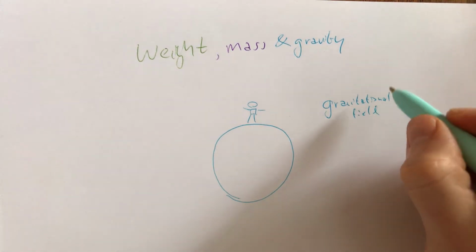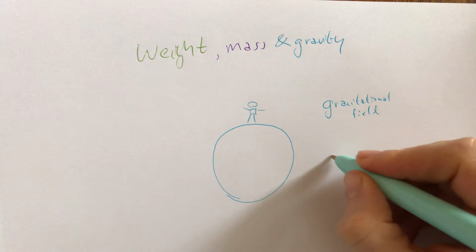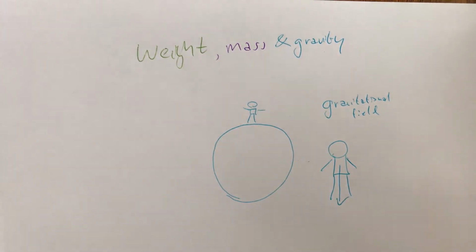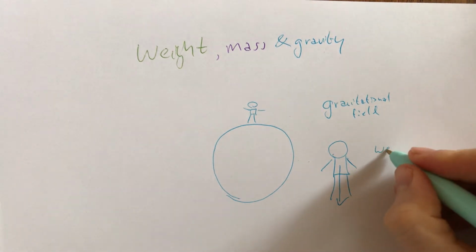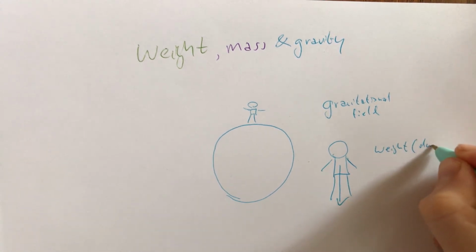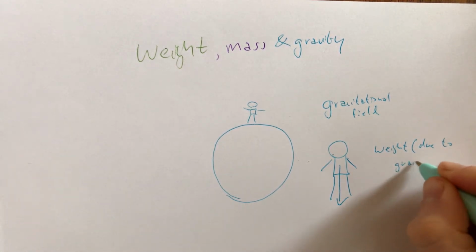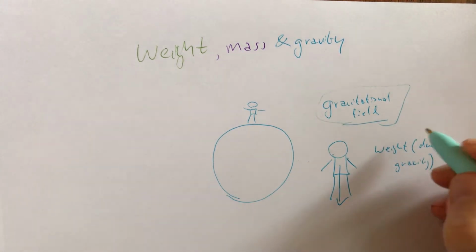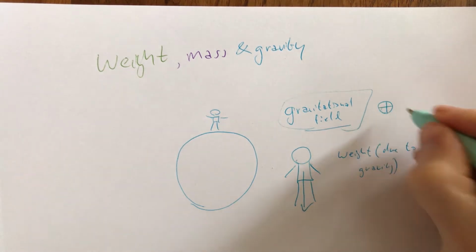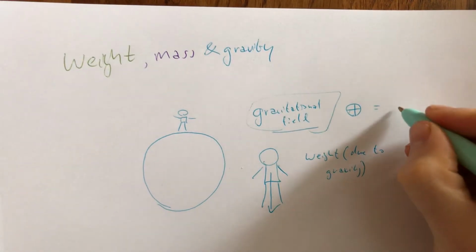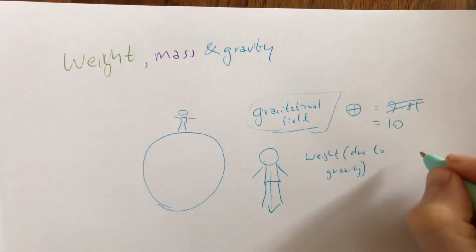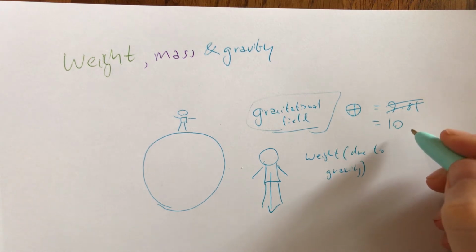Anyway, what we want to avoid is talking about this person and their gravity. This is their weight. That is a force, and it is a force caused by gravity. But the force is weight, brackets, due to gravity. Remember, the gravitational field on the Earth is more or less the same everywhere. So the field on Earth, we use this symbol to represent Earth, is 9.81, but at GCSE we say 10 because it's easier, and it's a decent approximation.